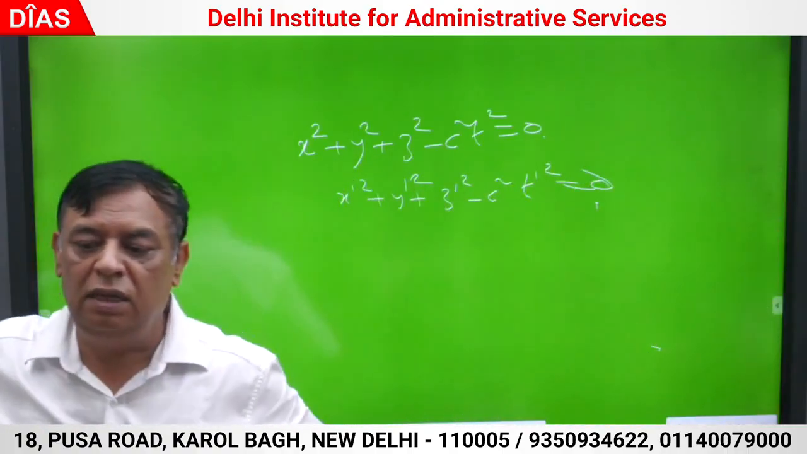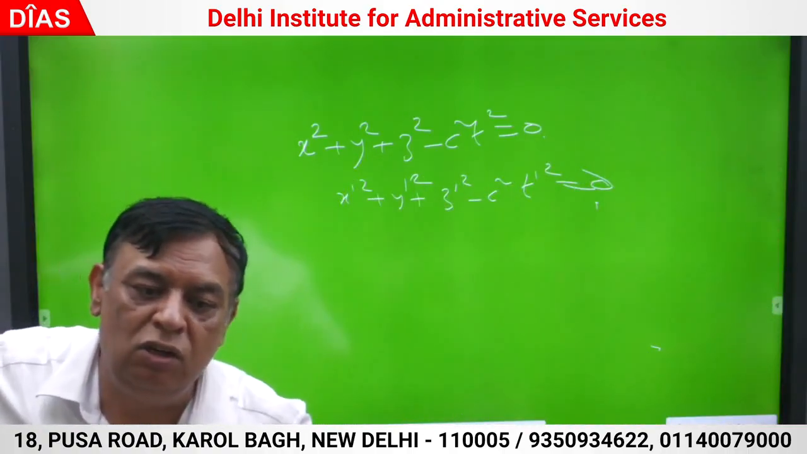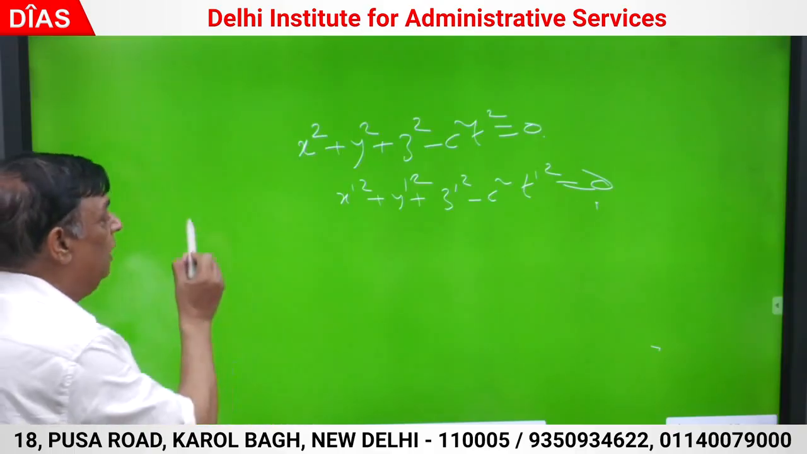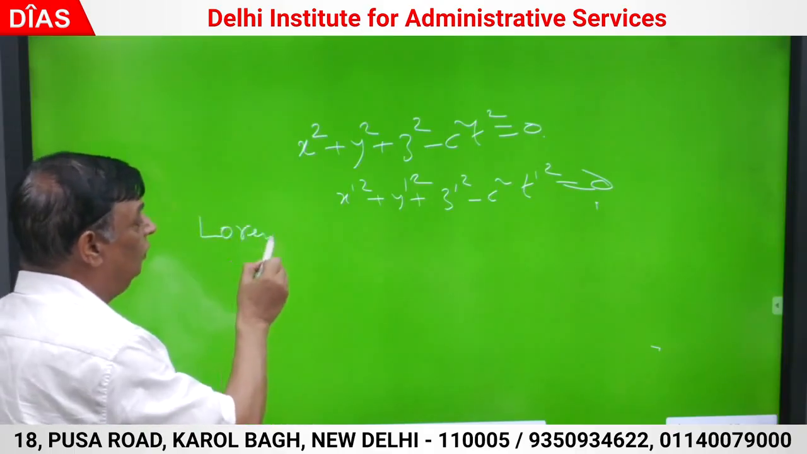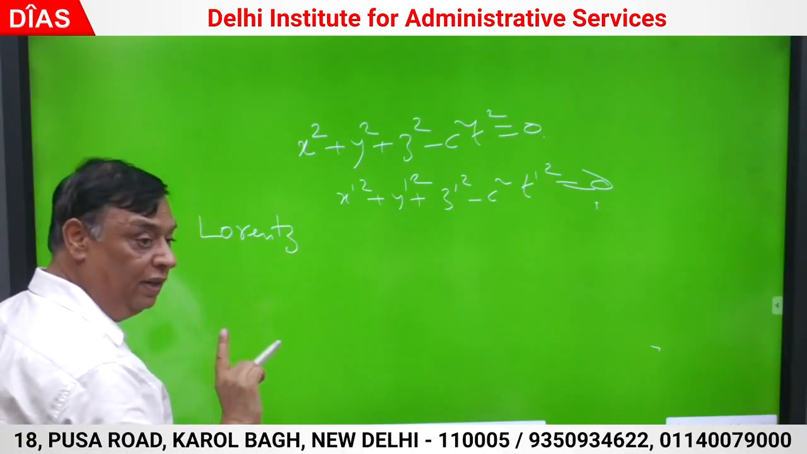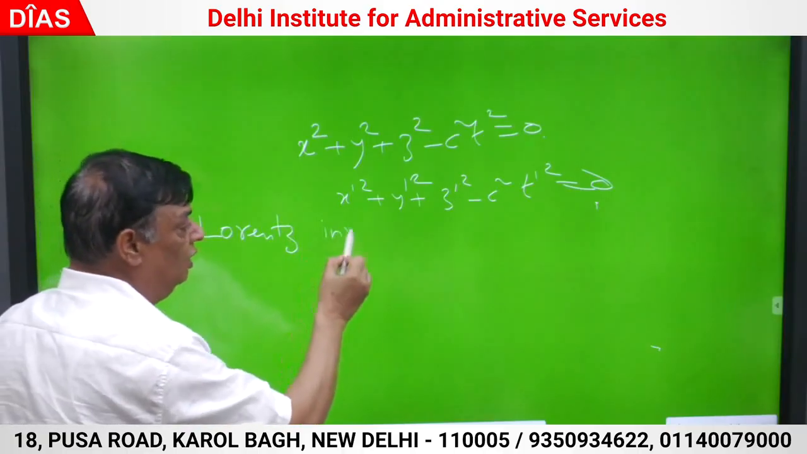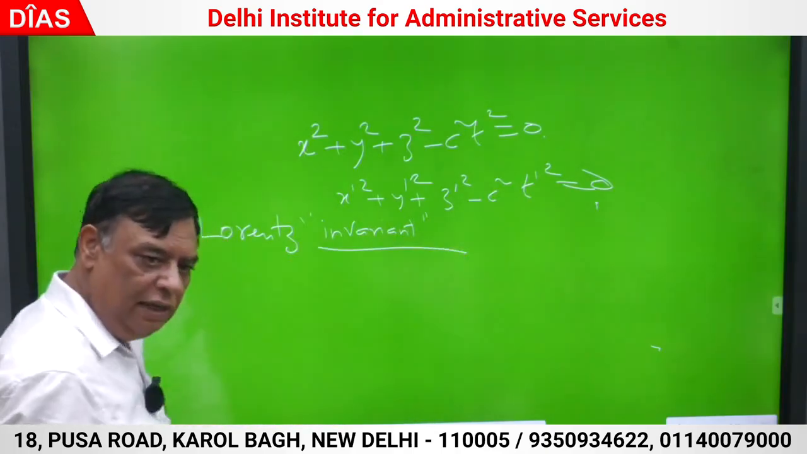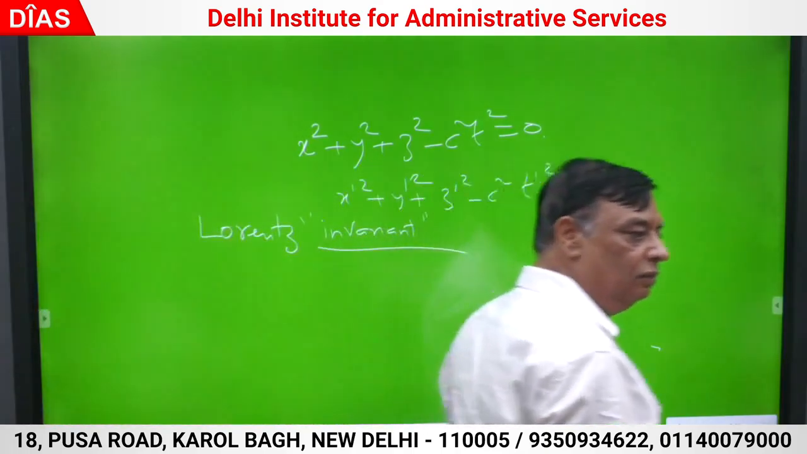The mathematical description of invariance is covariance, which I will explain in due course of time. Now I am explaining what is Lorentz invariant. Try to understand, both the things are different. Lorentz invariant is definitely invariance, invariance of some law or identity.